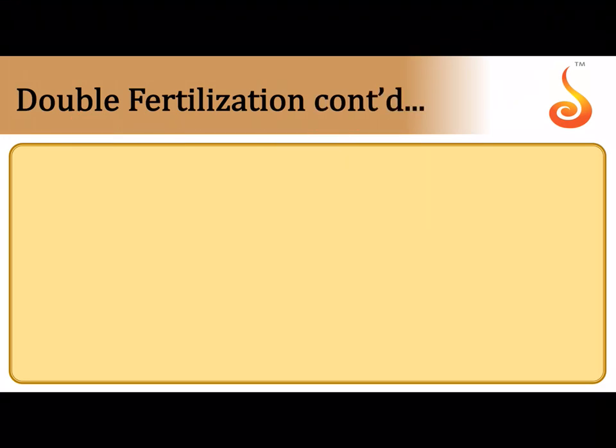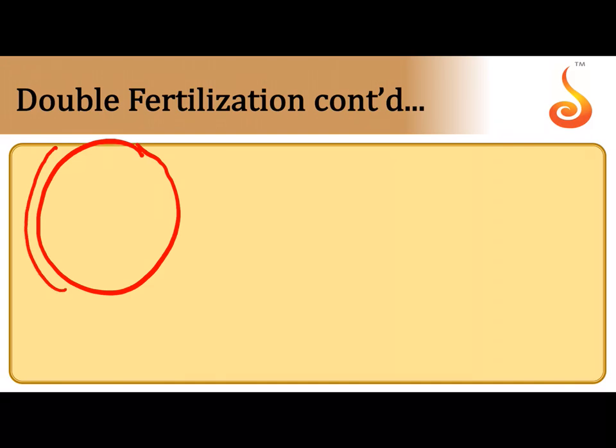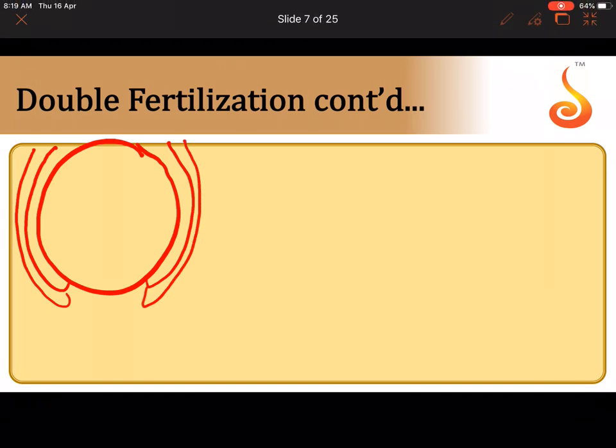Now what is the consequence of double fertilization? Let me again draw the ovule here. So this is the body of the ovule and let me show the integuments. Now fertilization has successfully happened inside. So what has happened now? Now let us see the embryo sac inside. Inside the embryo sac you will see that there is a zygote, there is a cell sitting here, and the synergids have degenerated. Now notice that the antipodals also have degenerated. Antipodals are also not clear because now the process of fertilization is almost completed.